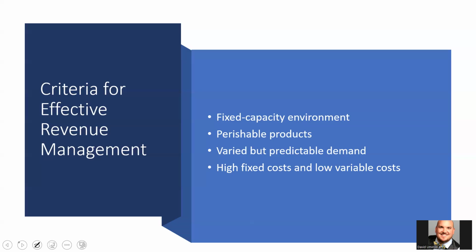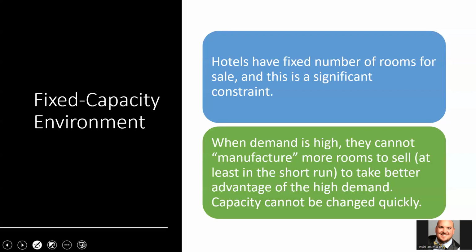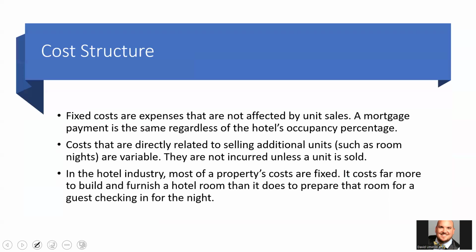Variable costs change. So variable costs in our example of a hotel is if I don't sell that hotel room, do I have to wash those sheets? No. Do I have to replace the amenities in there? No. Do I have to pay someone to clean my room? No, those are variable costs. So if I don't sell that room, I do not incur those variable costs. Okay. And so with that, those are relatively low compared to the fixed costs being relatively high. Okay. So we talked about fixed capacity, perishable products, varied demand.